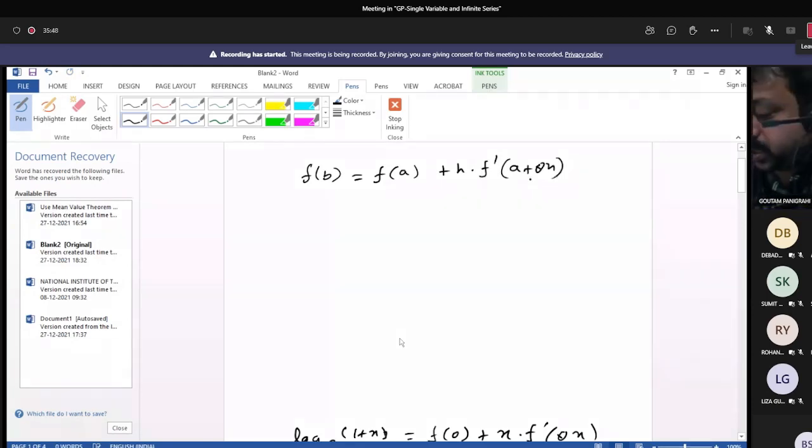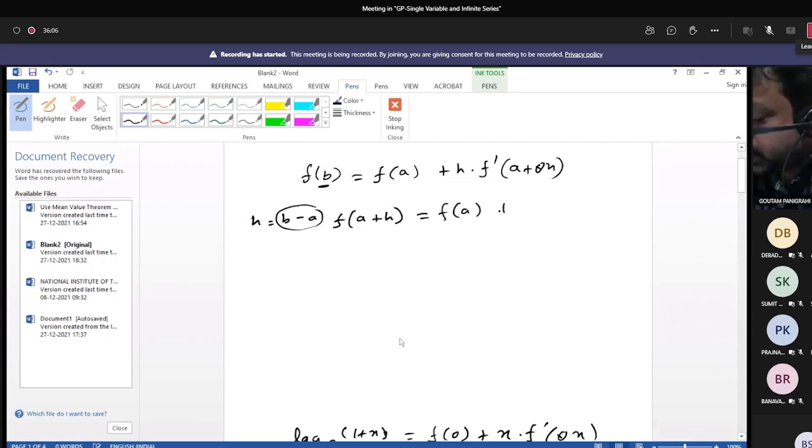Here you just consider one thing: what is b? h is here b minus a. So f(b) can be written as f(a plus h) equals f(a) plus h into f dash (a plus theta h).